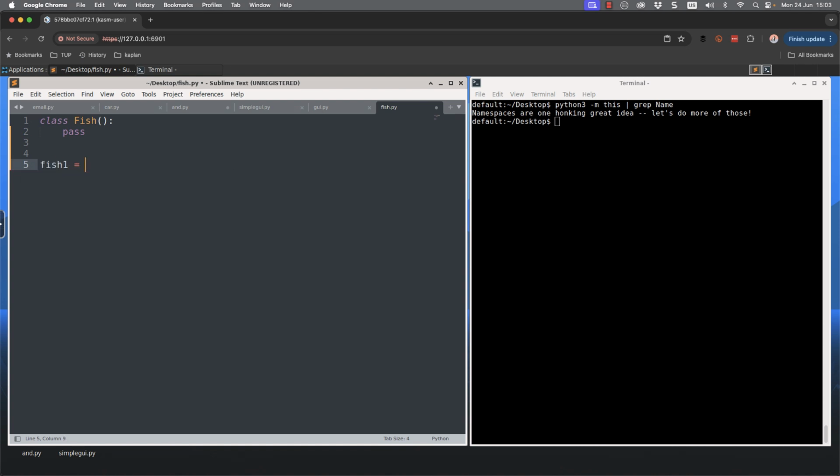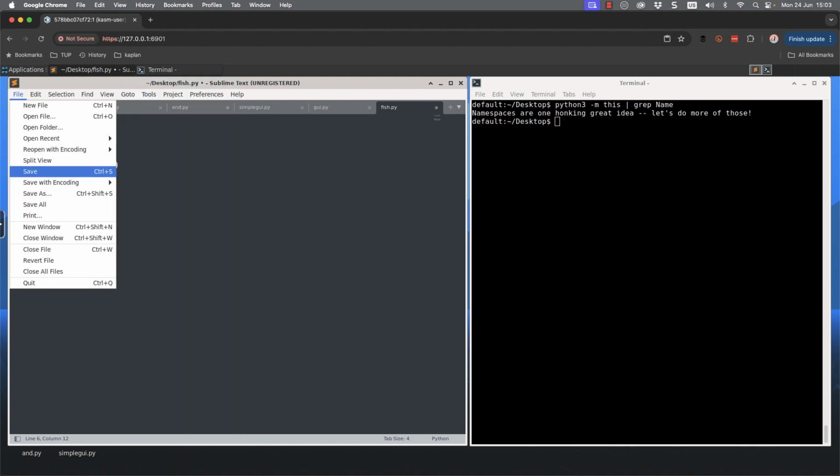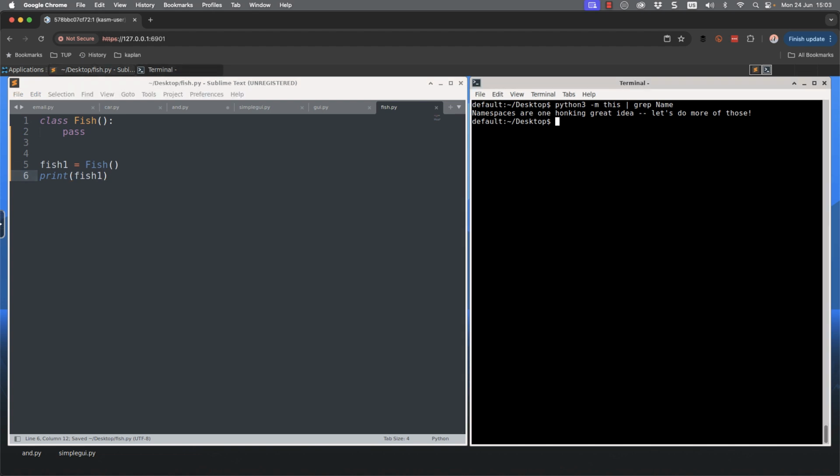We can then describe fish1. So this is a namespace. We've got the namespace fish1, being an instance of our Fish class. We can try and print it out. There won't be a lot to show you to begin with, but if I go through and print fish1, we can see what will happen when I save this. Then back in my command line, I can use python3, and I called this fish.py. But we can see then that we're getting the memory location of the object printing out.